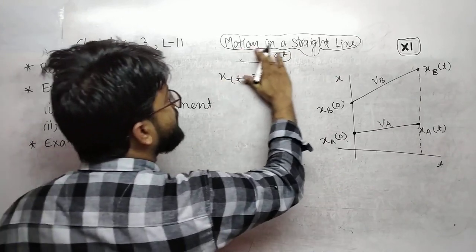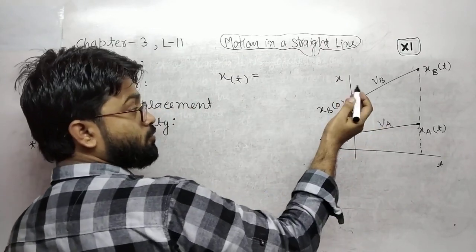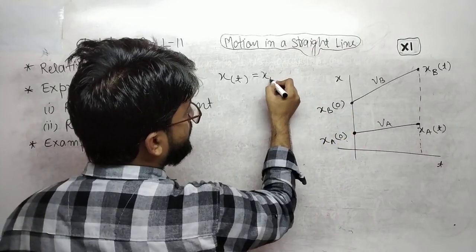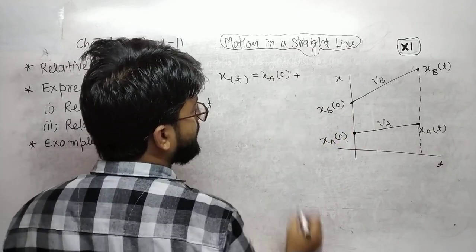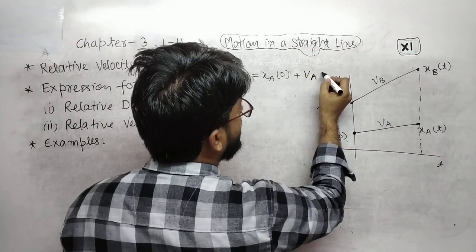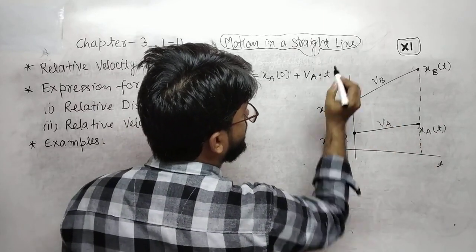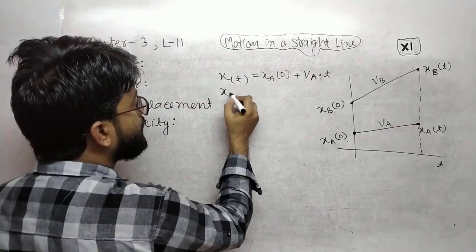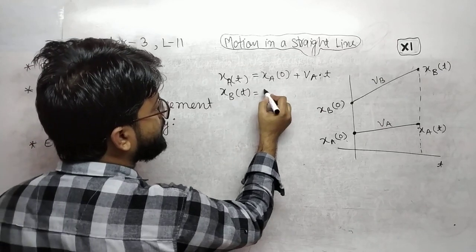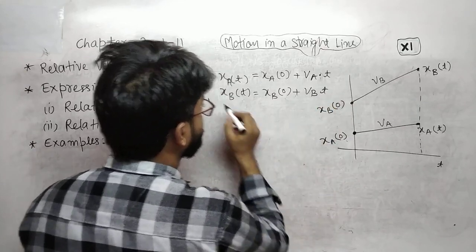After some time, position will be what? Position of A at t is xa at 0 plus Va into t. Position of B at time t will be equal to xb at 0 plus Vb into t.